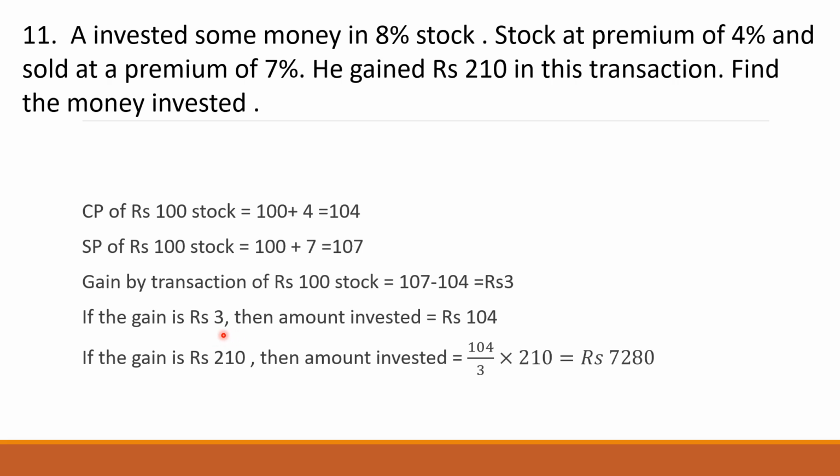Now, if the gain is rupees 3, the amount invested initially was 104, and the gain given to you is 210. Therefore, the amount invested will be 104 upon 3 into 210. Applying the unitary method, answer is rupees 7280. Okay. So, how much money did he initially invest? He invested 7,280 rupees.